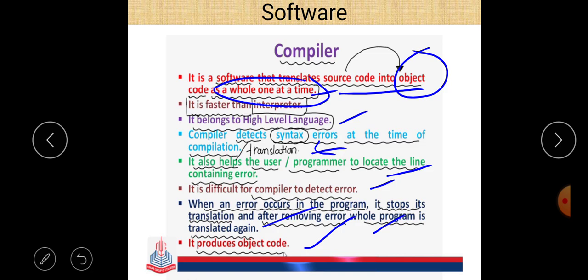And first of all we have to remove that error, only after that we are able to run that program. So these are the three important points related to a compiler. Always remember in mind that compiler is a system software that translates the source code into object code.